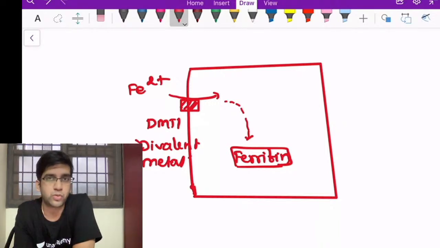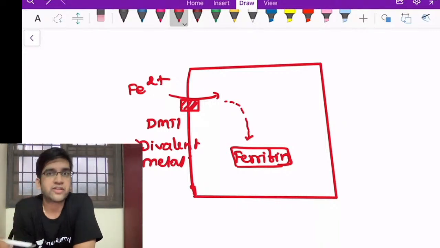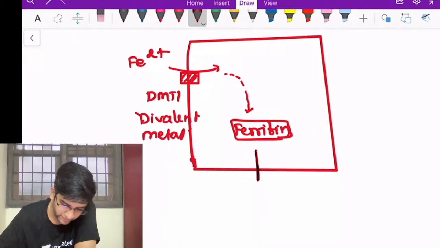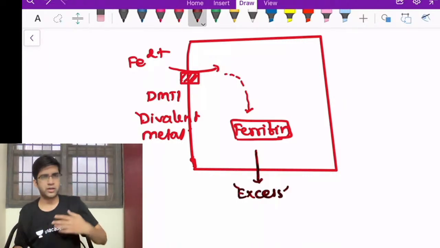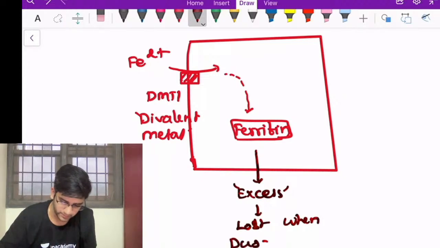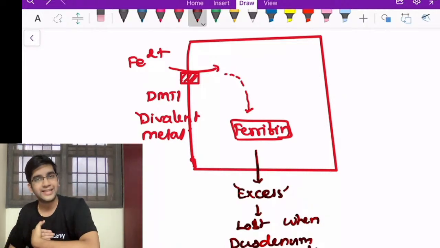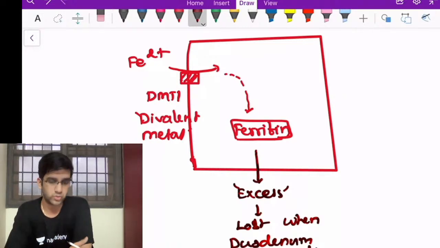This I'm going to call the mucosal block phenomenon. The excretion of iron is only via my duodenal epithelial cells. Otherwise, whatever I have in the RBC will automatically be reutilized, right? So if my body is not consuming it, or let's say it's excess ferritin or excess iron which I absorbed, I don't need that. This excess iron will be lost when the duodenal epithelial cells die. Along with the duodenal epithelial cell death, it will be completely lost, right? So the entire dynamics of absorption is maintained by the mucosa of the duodenum. This we call the mucosal block phenomenon, right?